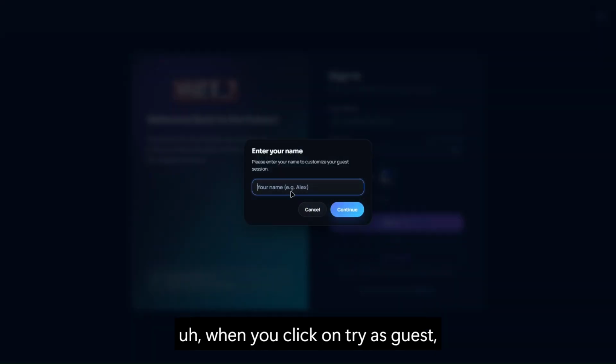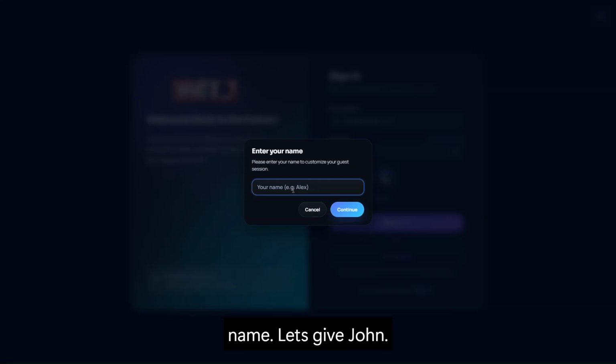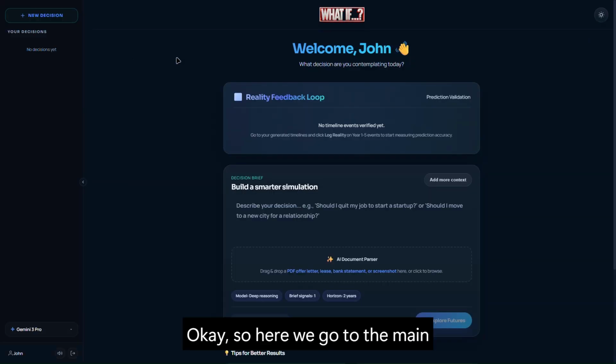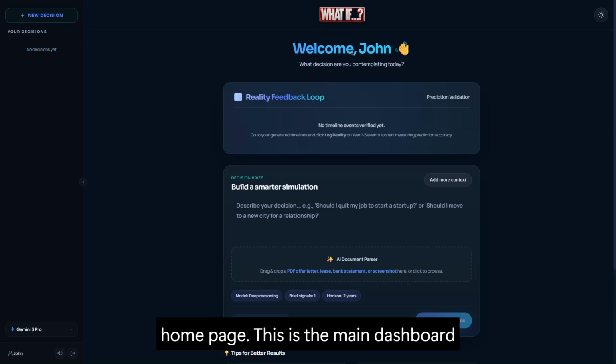When you click on try as a guest, instead of dumping you into a generic anonymous account, it asks you for a name. Let's give John. Okay, so here we go to the main home page. This is the main dashboard where it greets you with the temporary name that you have provided earlier. So we can change the dark mode and light mode, that's obvious.